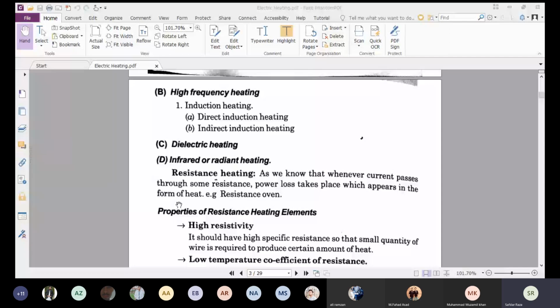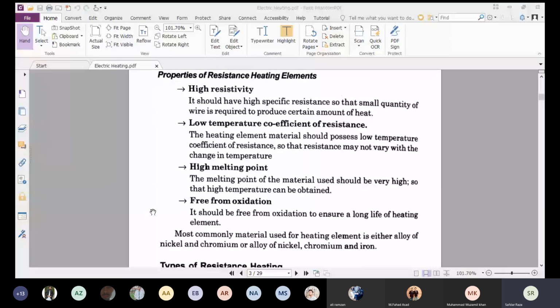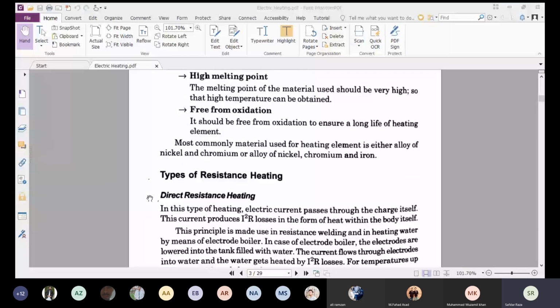The properties of resistance heating elements are: the heating element should have high resistivity, low temperature coefficient of resistance, a high melting point, and it should be free from oxidation. All these four properties were already discussed in the second lecture, so I am not going to repeat them. Now I will go towards the types of resistance heating.